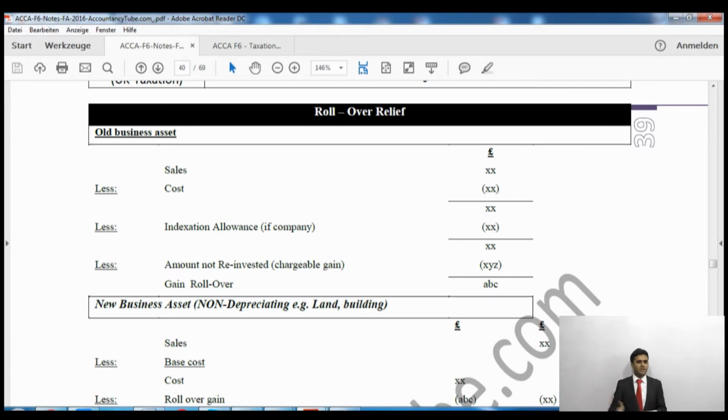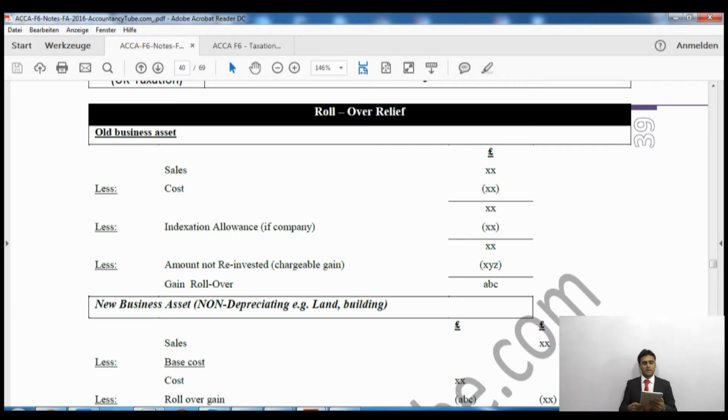So I will repeat the scenario again. I bought an iPad, and after 1 month I sold this iPad, and then I bought another iPad which is the latest version. Right? Now I sold the old iPad for £300, and the new iPad which I bought was £330, which means not only have I contributed all of these proceeds into the new asset, but I have put in an extra £30 as well.